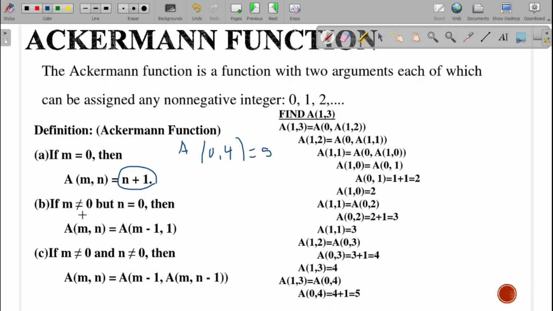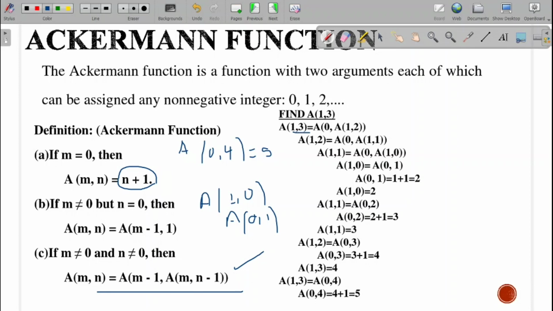Then the second case: if m is not equal to 0, but n is 0, for example A of 1, 0. In this case, I will solve it as A of m minus 1, comma, 1, which is A of 0, 1. If both are not 0, then we apply the third rule. If the first component is 0, this rule. If the second component is 0, this rule. If both are non-zero, then we apply this rule.